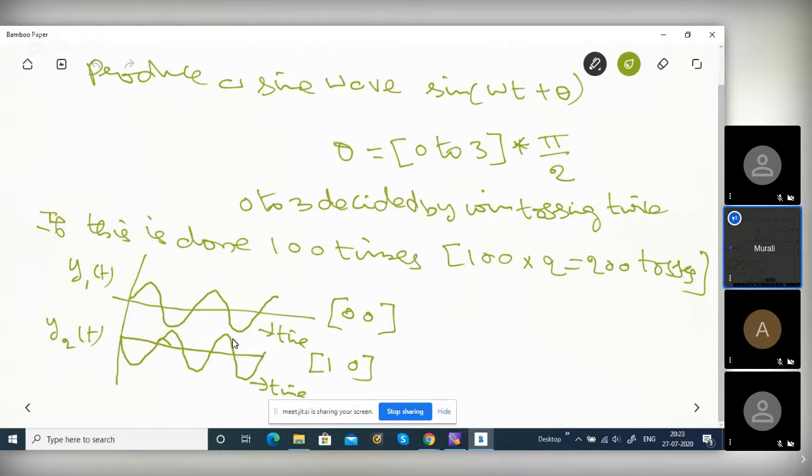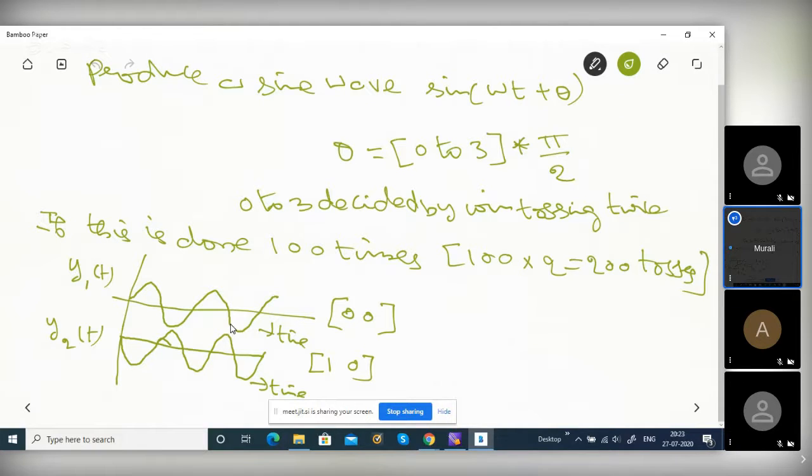Four different volts, they will not be the same. What is this called? Random variable actually. If you fix time, you get four different values. Suppose one value is 0.7. Out of 100 sine waves, 0.7 may occur some 25 or 30 times, and 0.3 may occur some 10 times, depending upon the probability of theta. Theta 1 probability, theta 2 probability, that voltage value will vary.